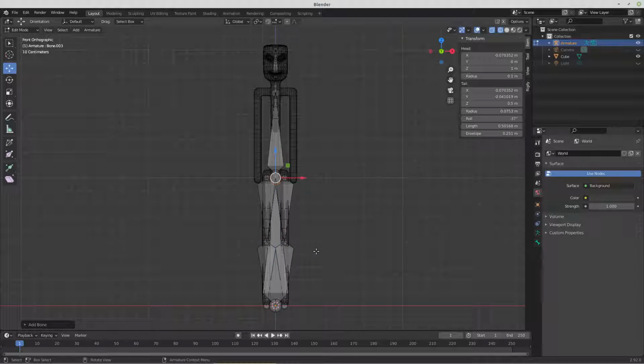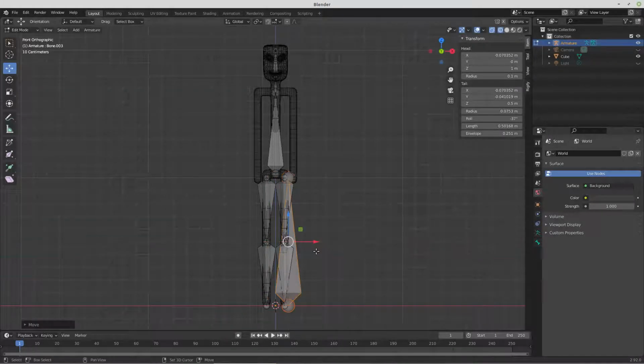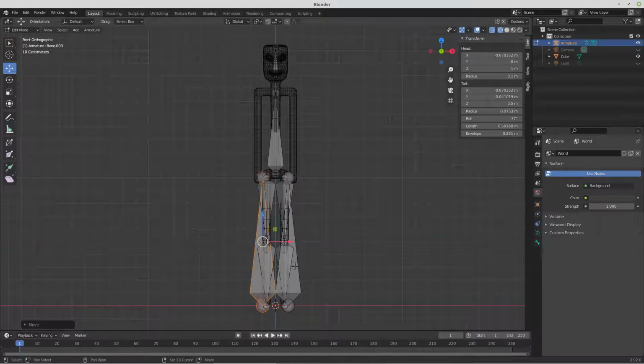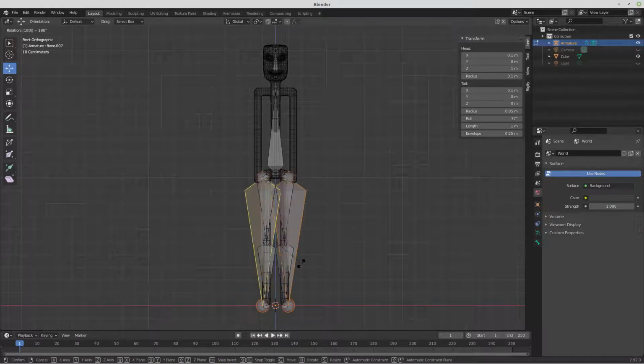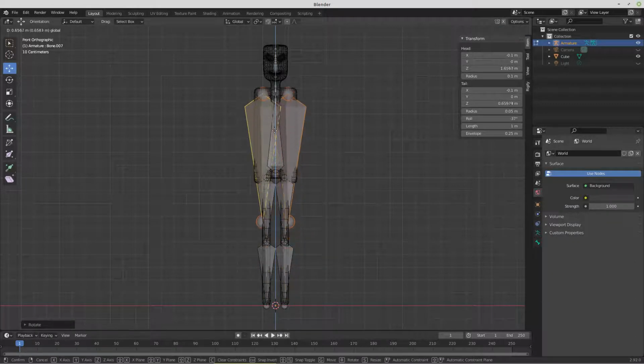So we'll add Control plus, we'll select the whole bone, grab X 0.1, Shift D to duplicate, grab X minus 0.2. Shift select the other bone, so we have both of them, rotate 180 degrees, and pull them up into the shoulder area.